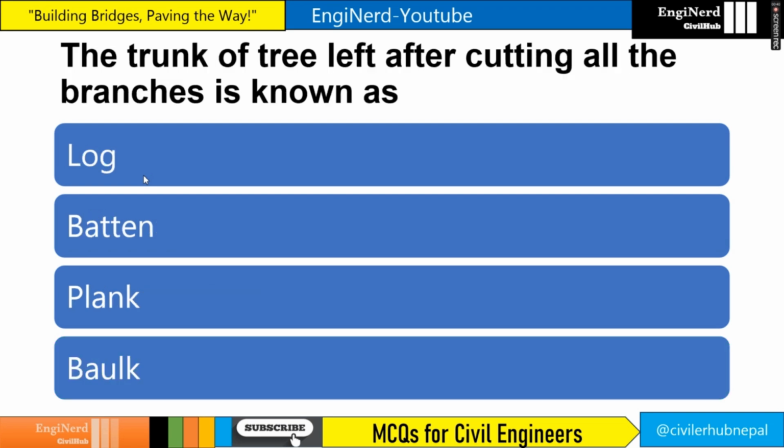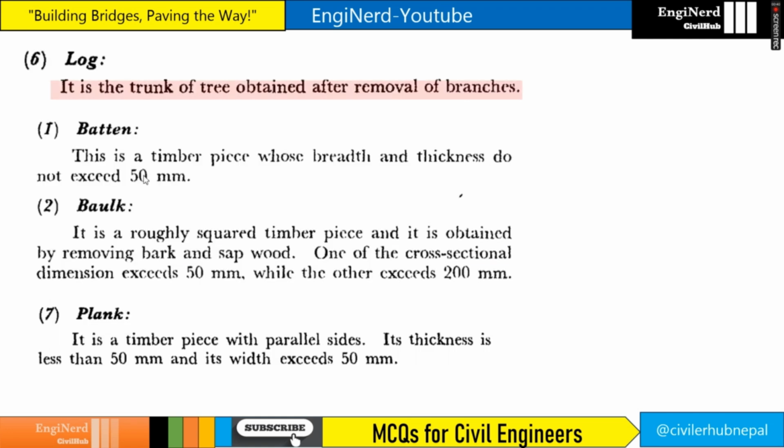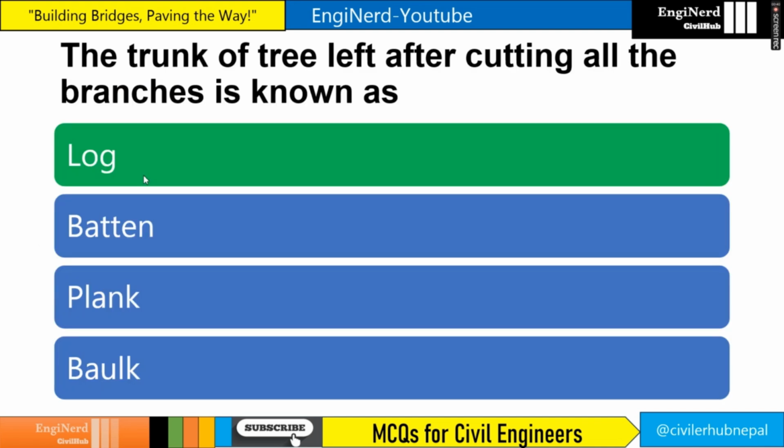The trunk of a tree left after cutting all the branches is known as what? Log, right? Log is the trunk of a tree obtained after removal of branches, and batten is the timber piece whose breadth and thickness do not exceed 50 mm. Similarly, baulk is when the cross-sectional dimension is 50 mm in one direction and the other exceeds 200 mm. And plank is when thickness is less than 50 mm and width exceeds 50 mm. So the particular answer is log.